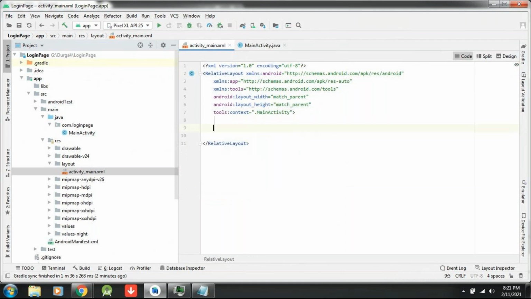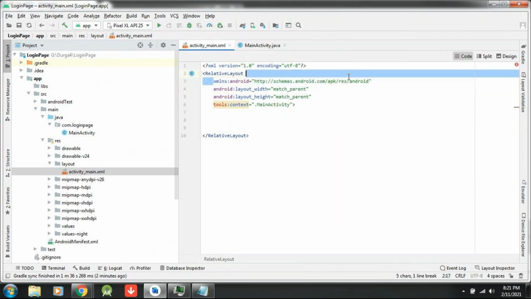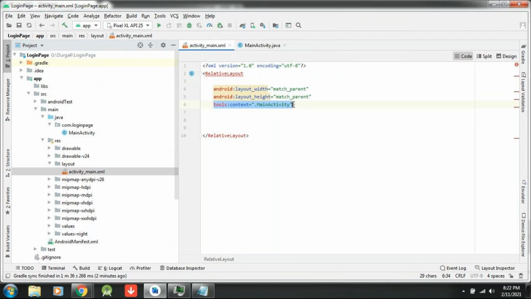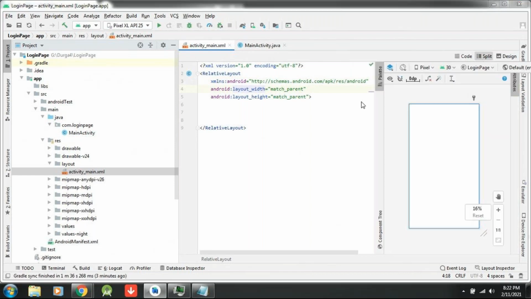What are the mandatory properties for RelativeLayout? xmlns:android. This tag is mandatory. Why? Because if I would like to write any attribute further and I remove this xmlns:android, nothing will come, and everywhere I will get an error. That's the reason we have to write xmlns:android. When you create it, it will automatically come. It's a schema tag. And you need to write width and height. So width match parent, height match parent. That means it will take the entire width and the entire height.